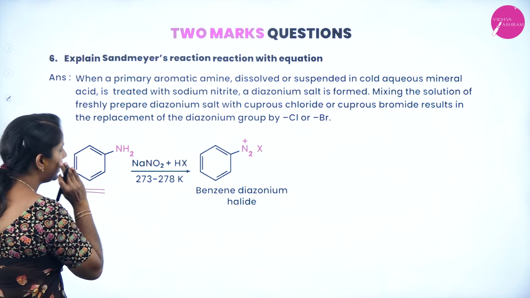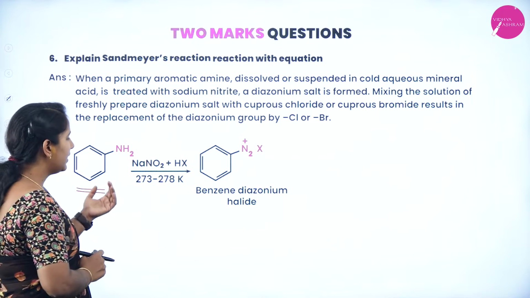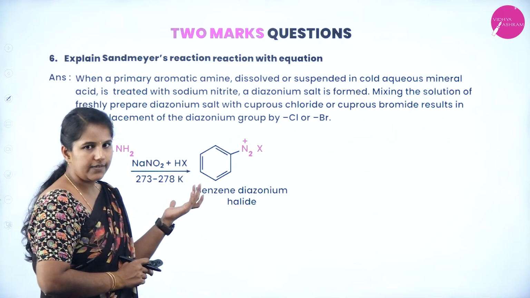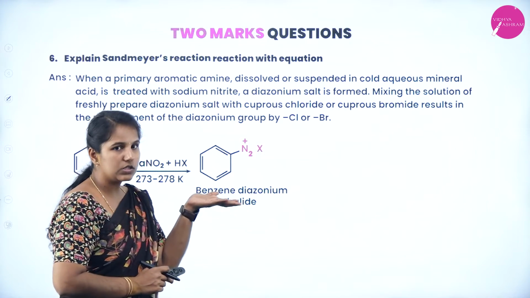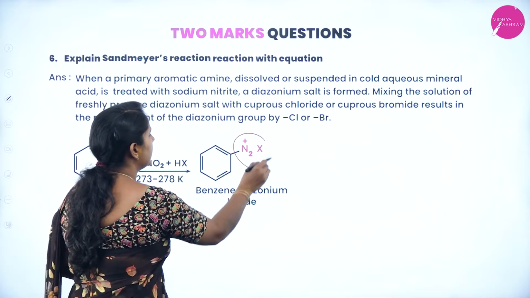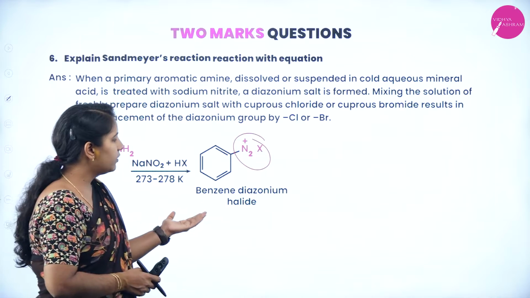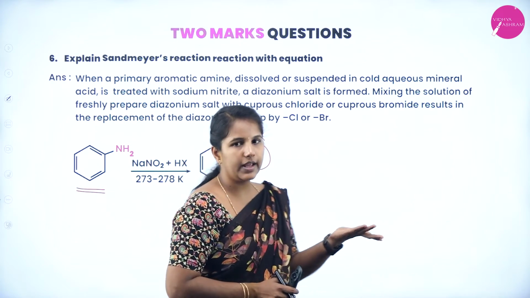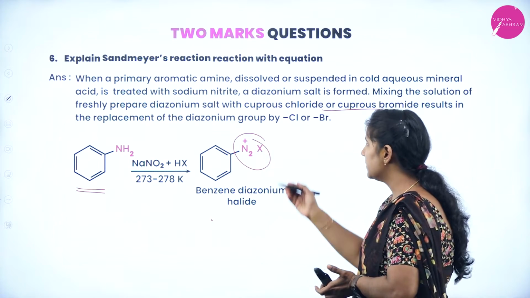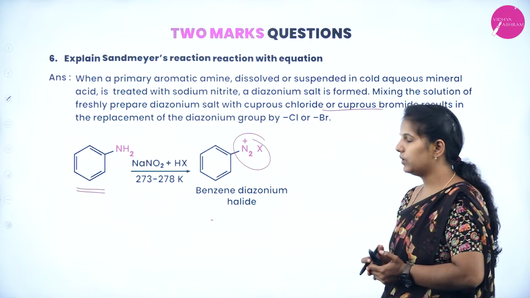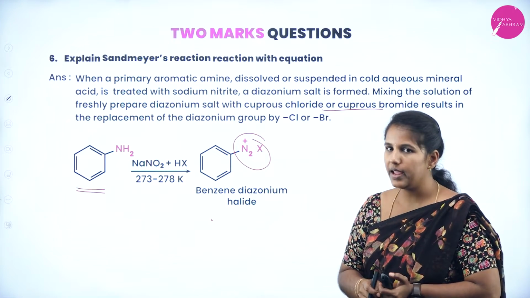When we treat it with sodium nitrite in presence of halogen acid at a temperature around 273 to 278 Kelvin, diazonium salts are formed. So you can see that this is a diazo group, that is the N2 group, along with the halogen. Later you can treat this diazonium halide with cuprous chloride or cuprous bromide, where replacement of the halogen will take place and give a product. This is how the Sandmeyer reaction can be explained.